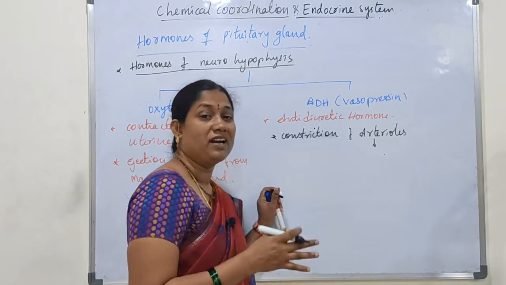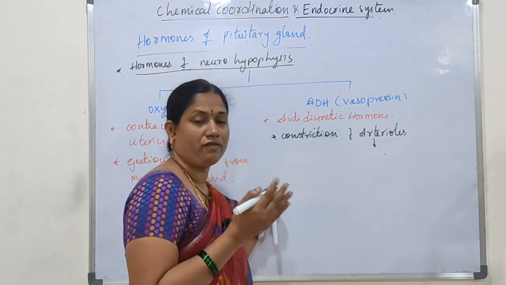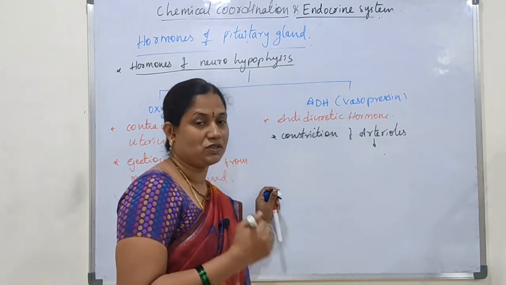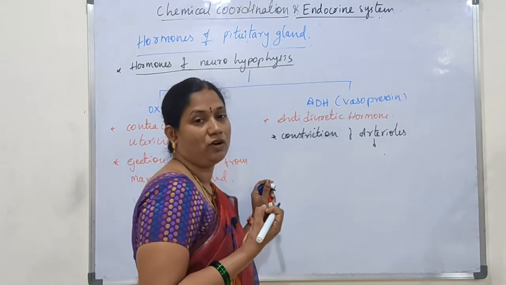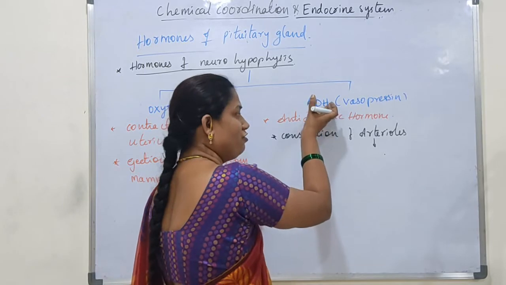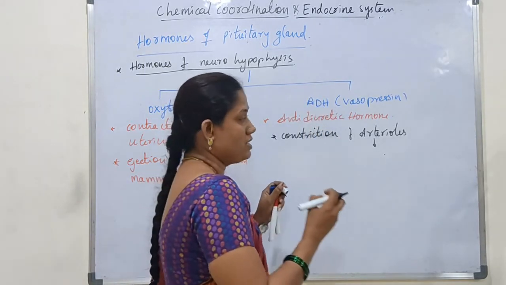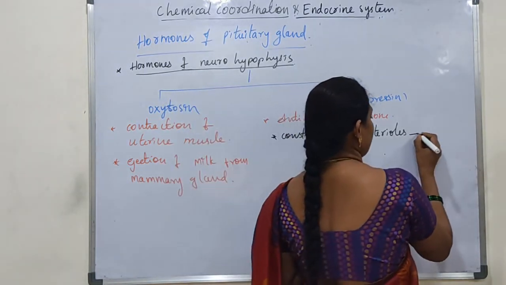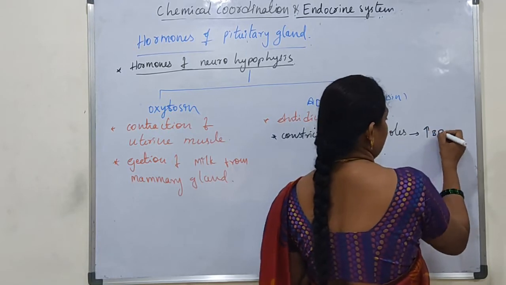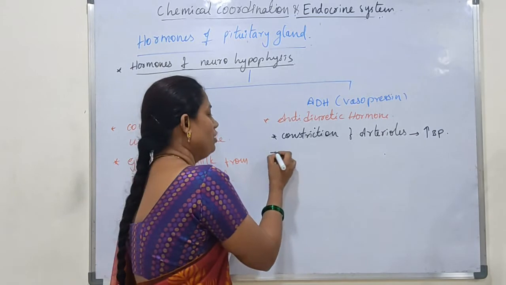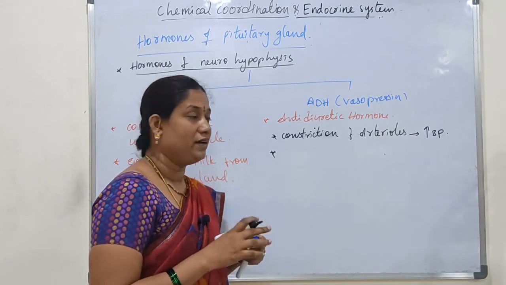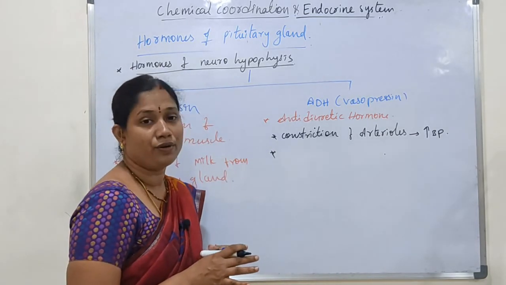So whenever the blood pressure is decreased, whenever low blood pressure is present, the arterioles can contract under the influence of ADH hormone. As a result, blood pressure will increase. So this is one function. One more function, mainly of ADH or the antidiuretic hormone: